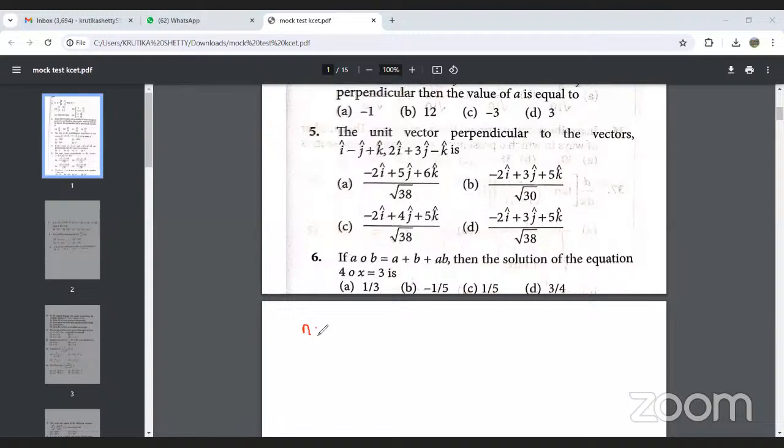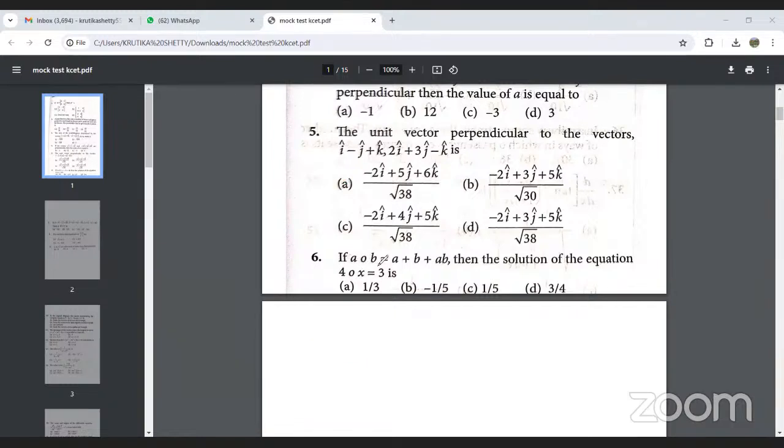The unit perpendicular vector n is nothing but vector a cross vector b divided by mod of a cross b. When we apply this formula, we will get the unit vector perpendicular to these vectors. When you simplify this, you will get the answer in the form of option A, so option A will be the right answer. First find A cross B and then make use of the modulus value. Okay, next example.